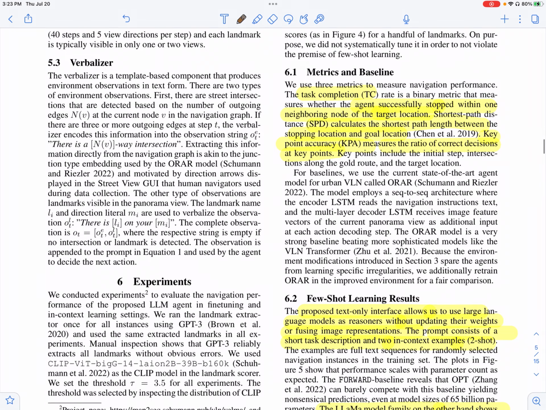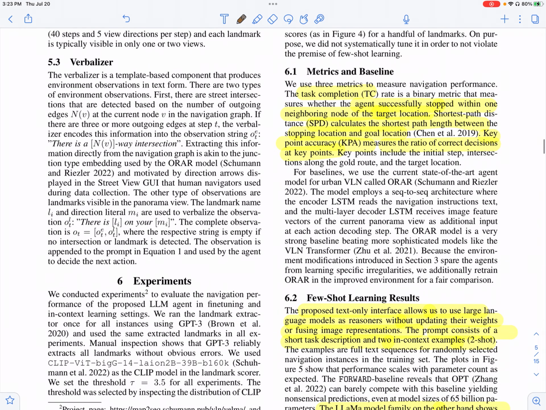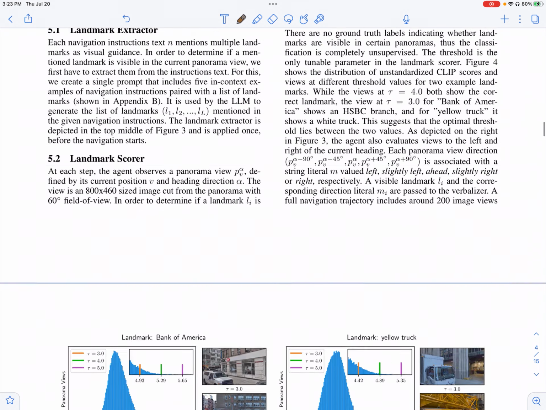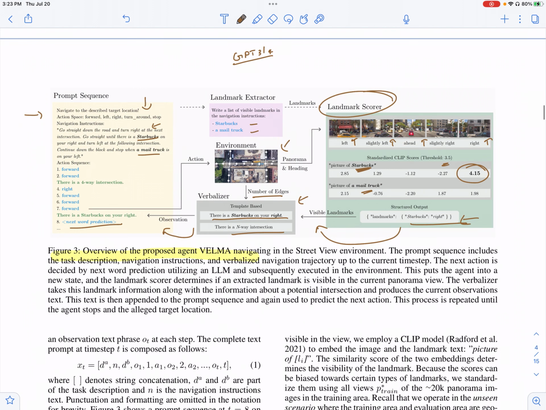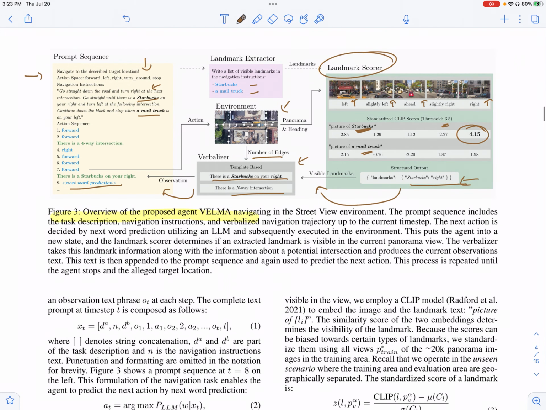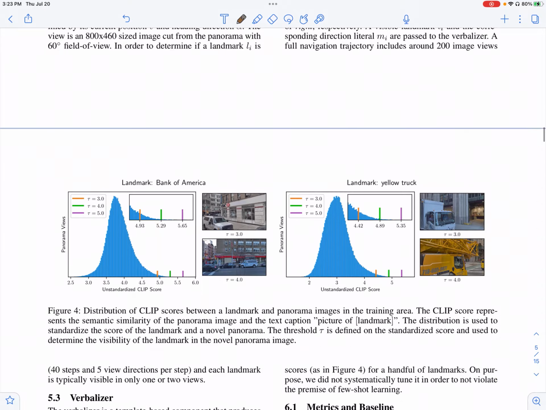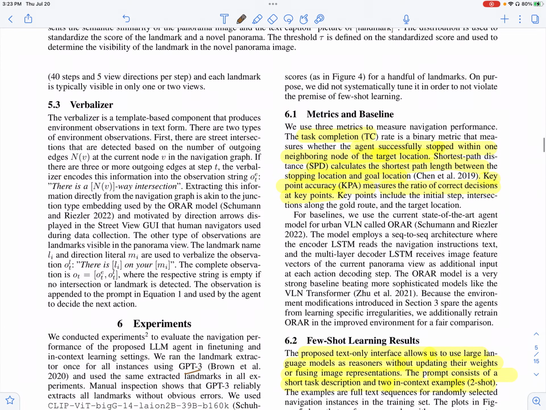So they use a bunch of different models, and as discussed above, they use GPT-3 or 4 for the landmark extraction. They use CLIP for the landmark scorer here, and they use Llama or OPT or MPT as the language model generator, which is going to generate the next action. So here they evaluate a bunch of different metrics.